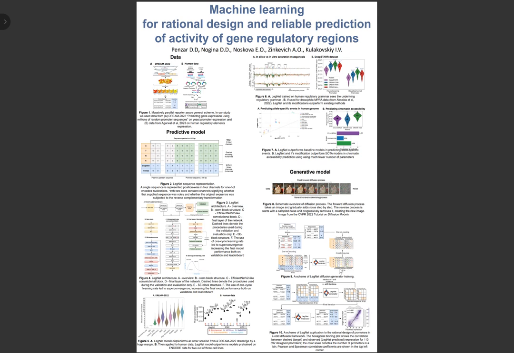Actually, if we use such a scheme, we can use our model to generate high quality promoters with desired expression, and the correlation between predicted expression and the expression we asked the model to come up with is really high. So in general, we have shown that we are really successful at this task.